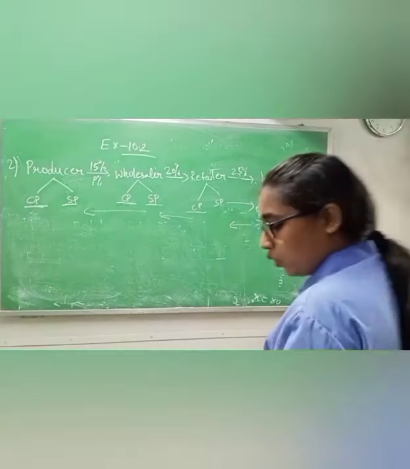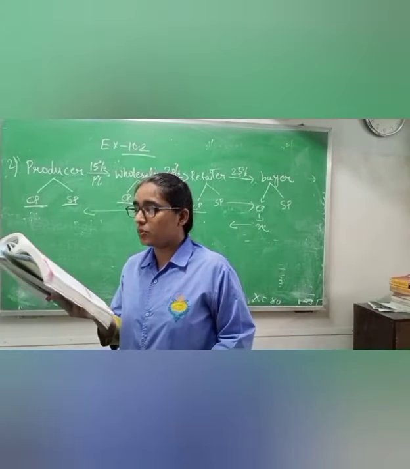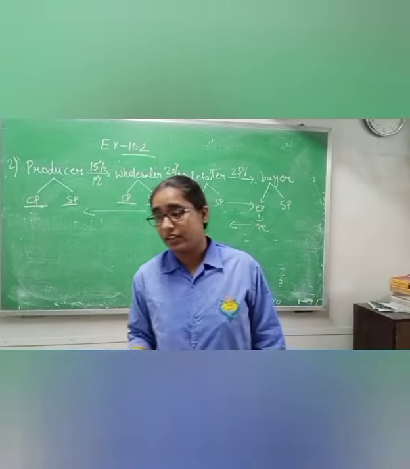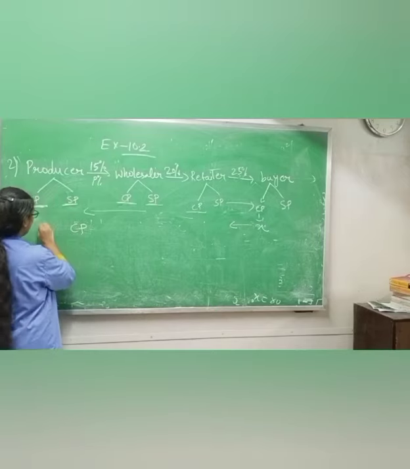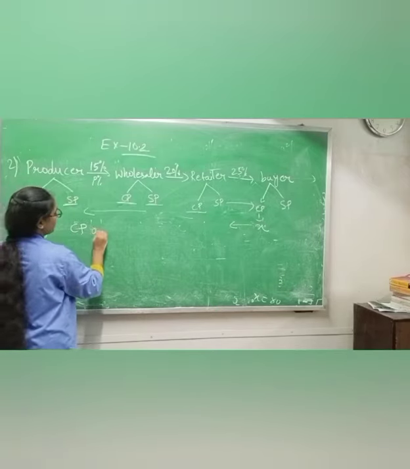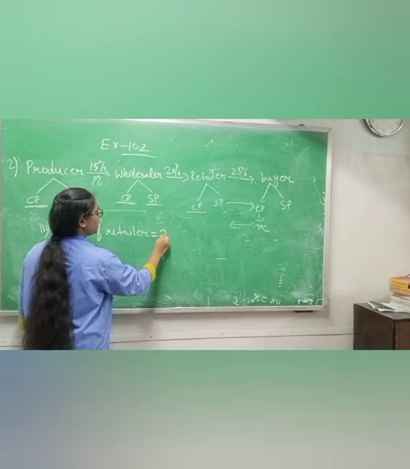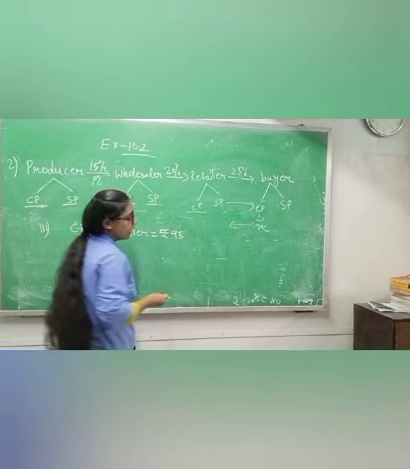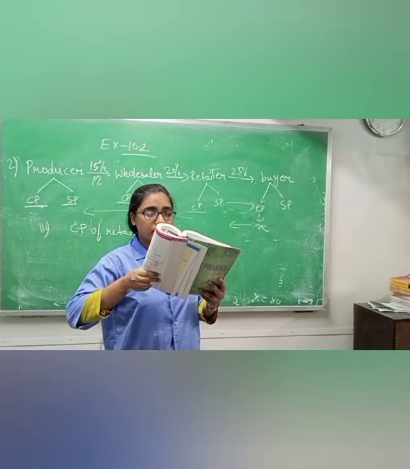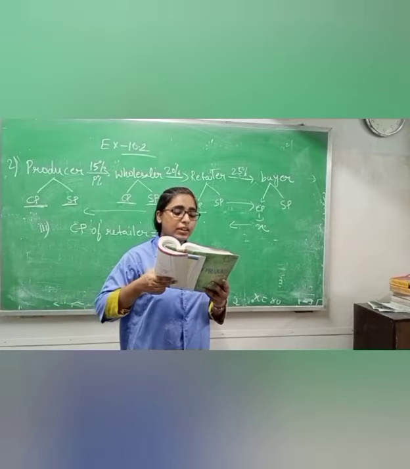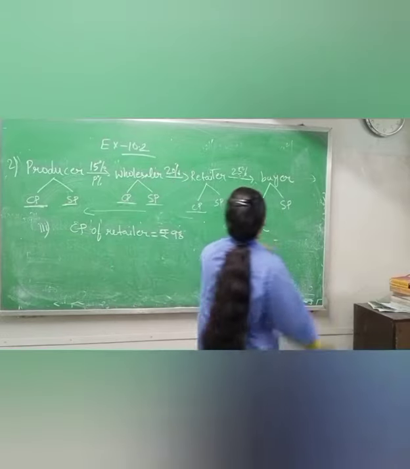Now class 9, question number 2, part 3. The bag which a retailer has bought at rupees 98. Cost price of the retailer is given, how much? Rupees 98. And they are asking what? Write how much money will be given by a buyer for that bag. Means they are asking selling price.